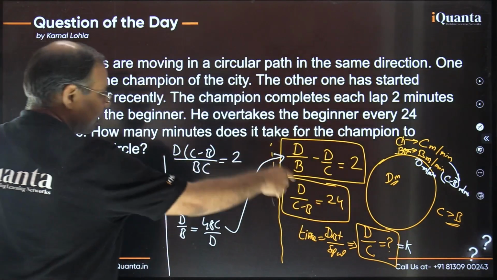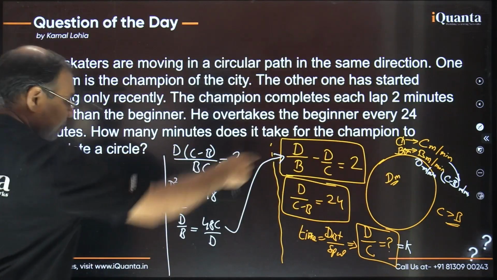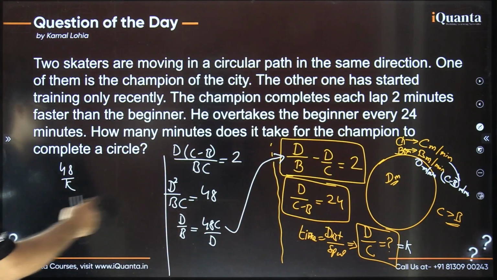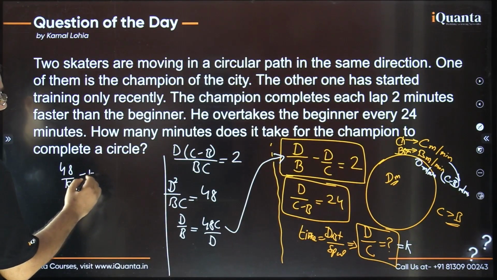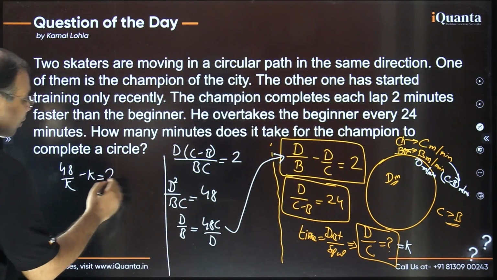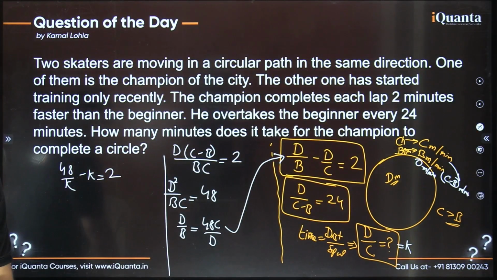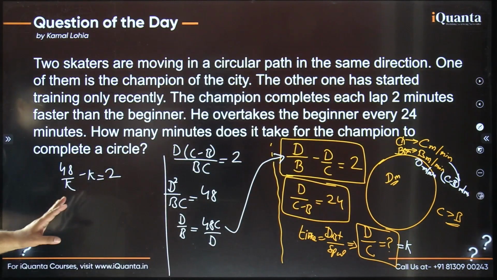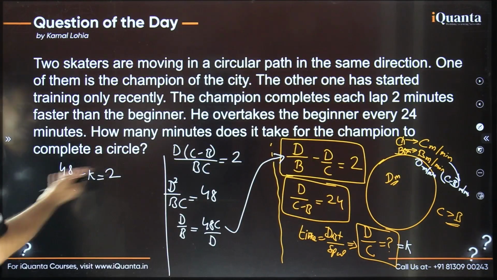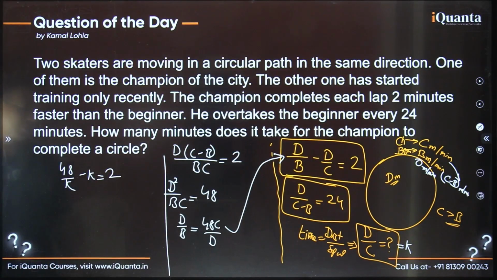Fine, I'm putting it here. So D by B is 48 C by D, which is 48 by k, minus D by C, which I have just called k. So minus k, and that is given equal to 2. So I need to find the value of k. I hope it is very clear now. It's very simple. After this step, it's not difficult at all. But still it is going to be a quadratic, right? It's still going to be quadratic.